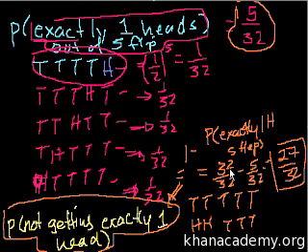Sometimes when you get a probability problem, it seems difficult to solve, but it's actually not that difficult to solve the opposite problem. So you say, well, it's hard for me to directly figure out the probability of not getting exactly 1 heads. I'd have to know combinations, all of this. But this is the opposite of getting exactly 1 heads, and that's an easier thing for me to figure out. So if I can figure out that probability, all of the other outcomes would satisfy the opposite one. Hope I didn't confuse you.